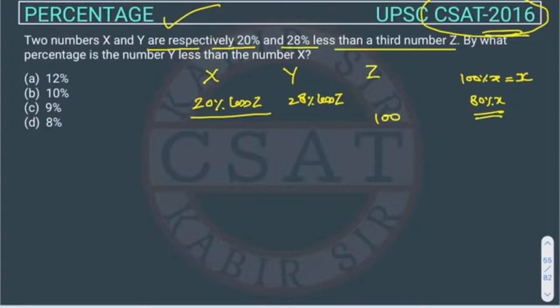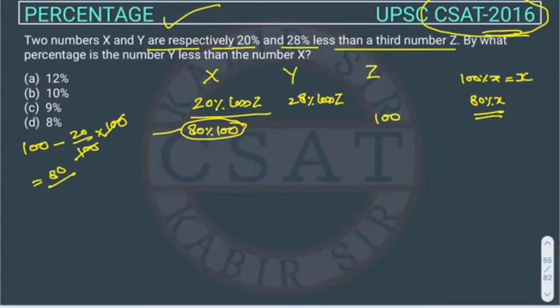So either you can take directly 80% of 100, or you can calculate it like this. Z is 100 and X is how much? 20% less of 100. So 100 minus 20 is equal to 80. So this will come out 80.